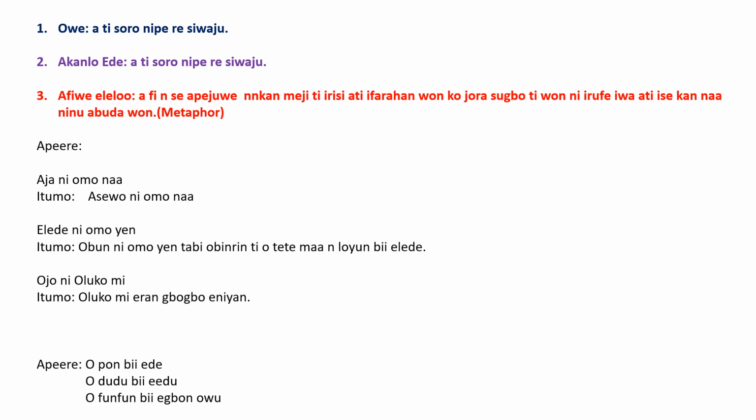Pigs get pregnant easily. So if they said ẹlẹ́dẹ̀ ni ọmọ yẹn, the context of use will let you know whether they mean she's an unclean woman, she's dirty, or they mean she gets pregnant easily. So the context will determine what they mean by that metaphor. Ẹlẹ́dẹ̀ ni ọmọ yẹn. That child is a pig, which could mean she's dirty or she gets pregnant easily.